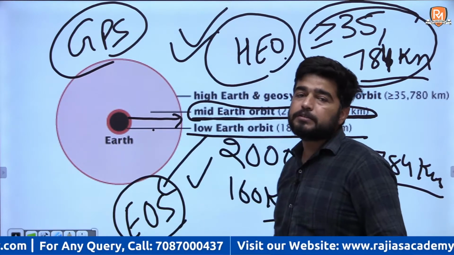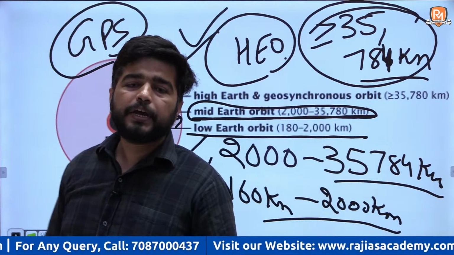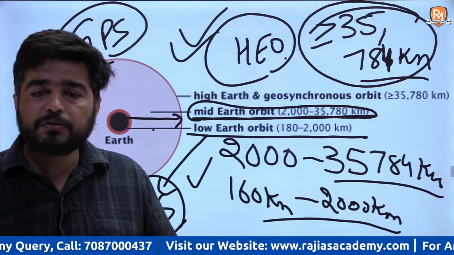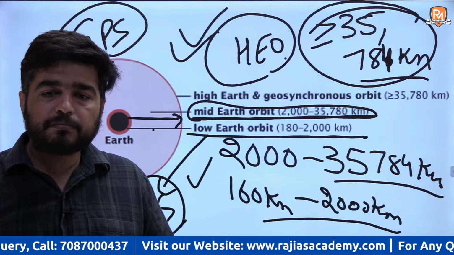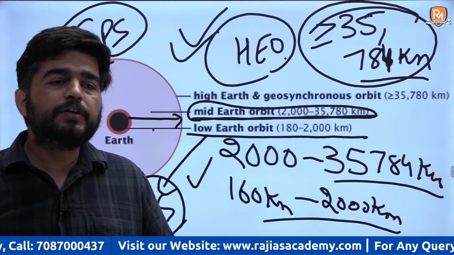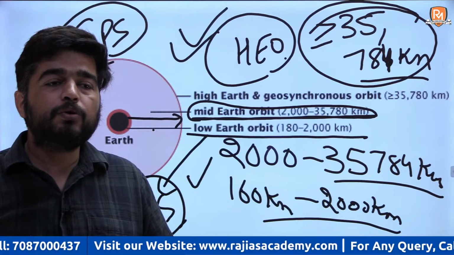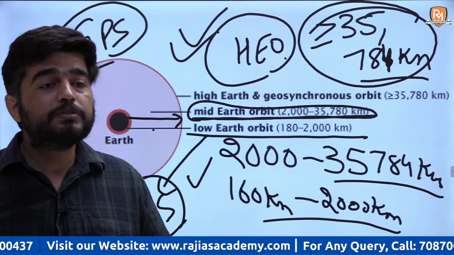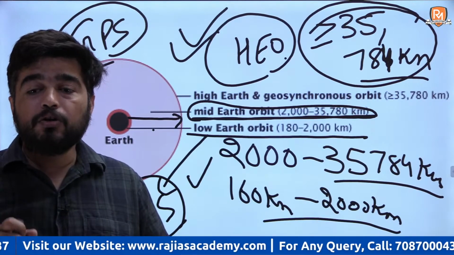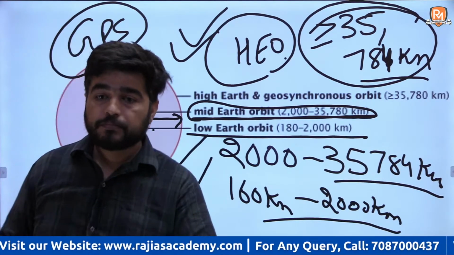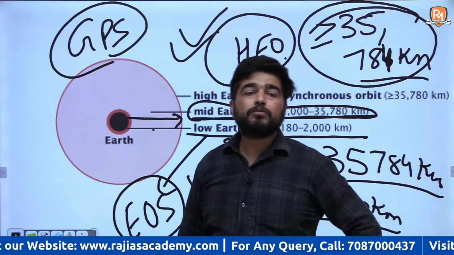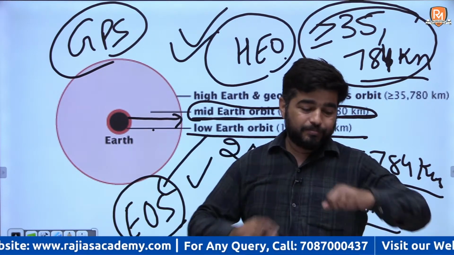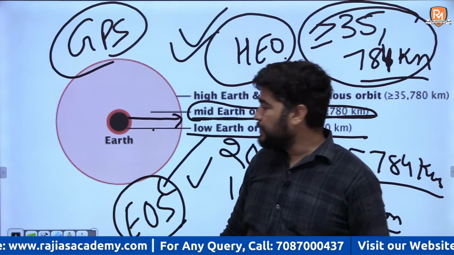EOS. The last launch by ISRO was an Earth observatory satellite, and Earth observatory satellites are launched in low Earth orbit. Your radar technology or remote sensing satellites are launched in what? Low Earth orbits, because I will discuss these in detail.